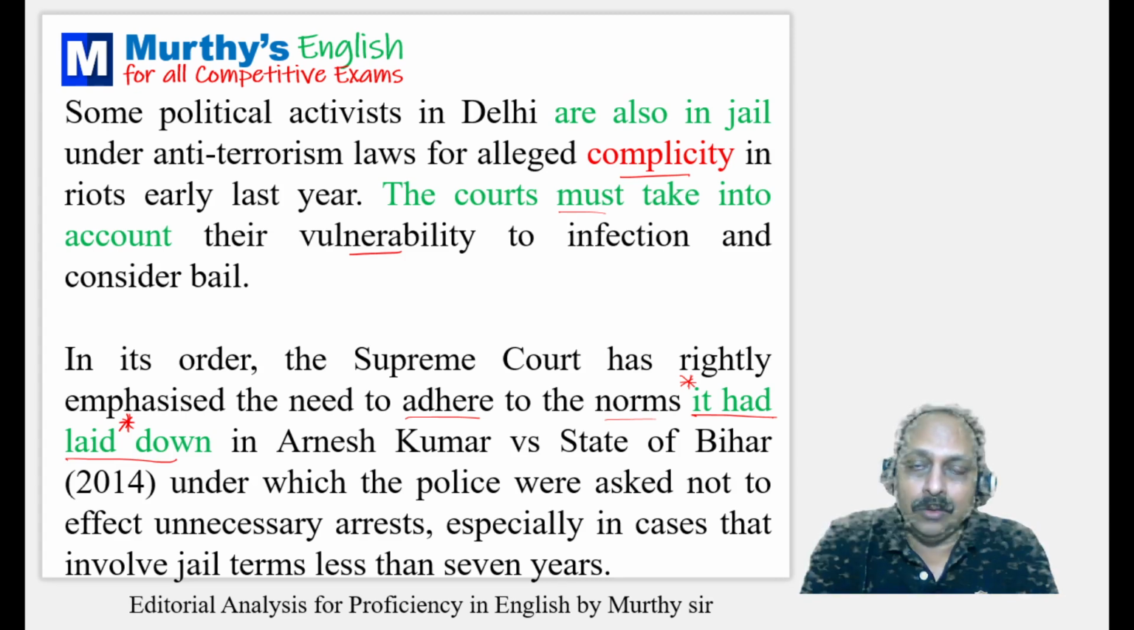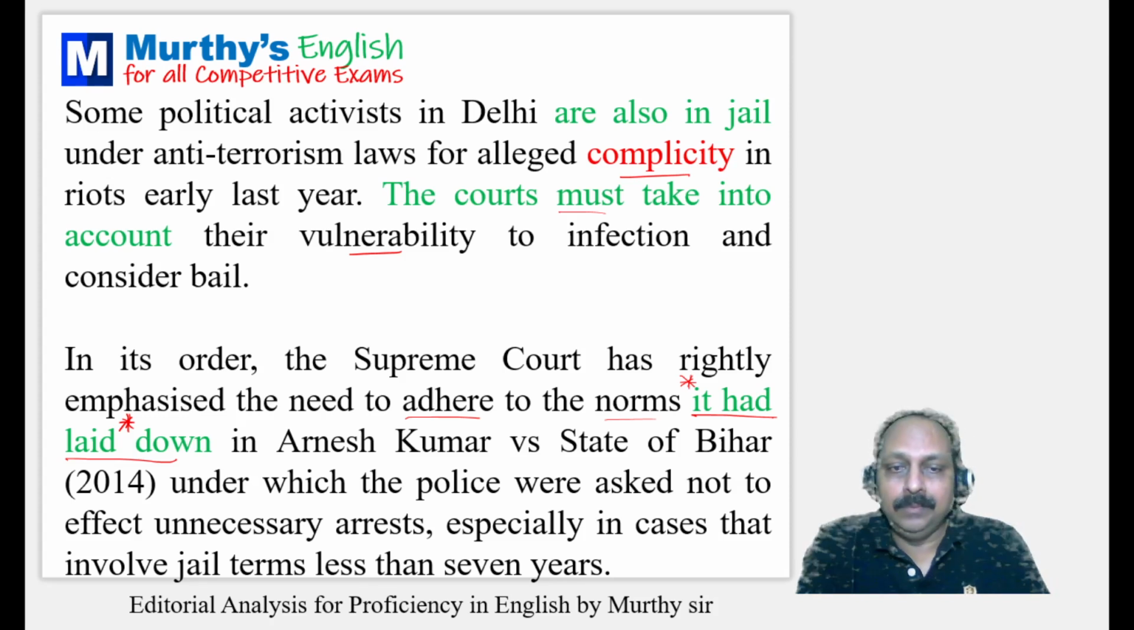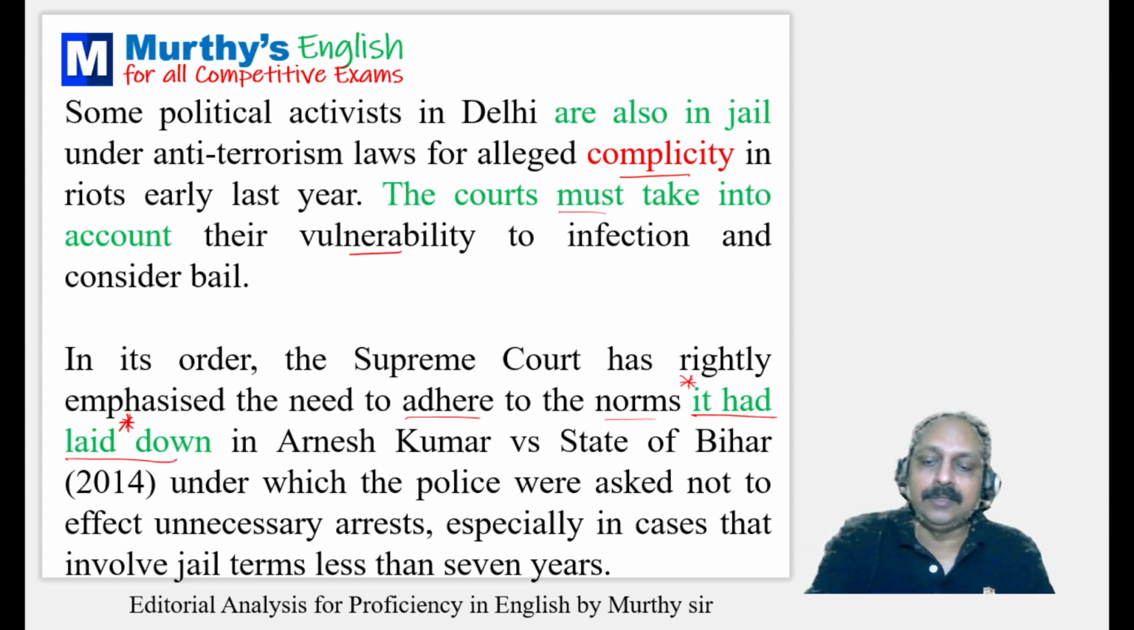In this context, rules. It had laid down in Arnesh Kumar versus State of Bihar 2014, under which the police were asked not to effect unnecessary arrests, especially in cases that involve jail terms less than 7 years.